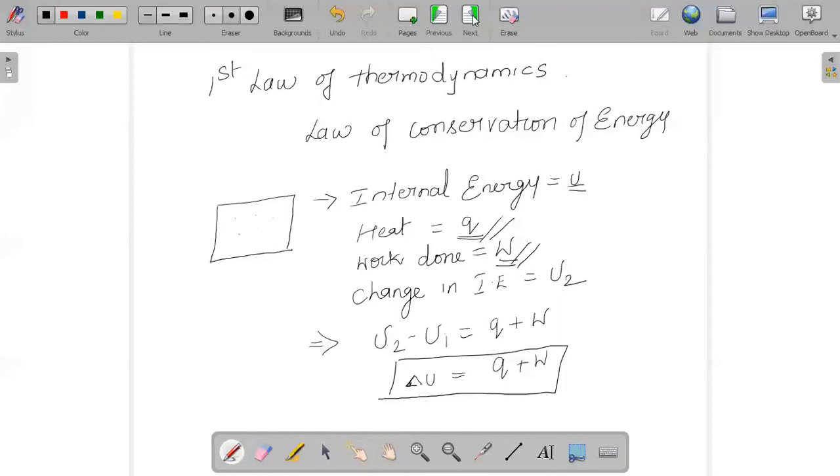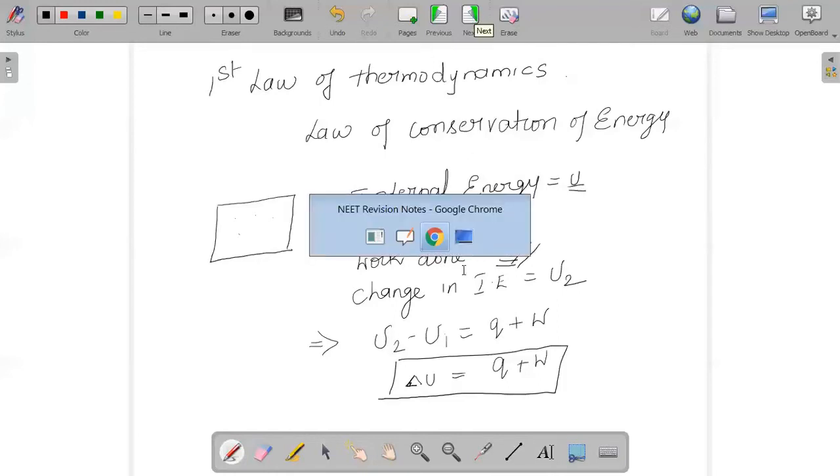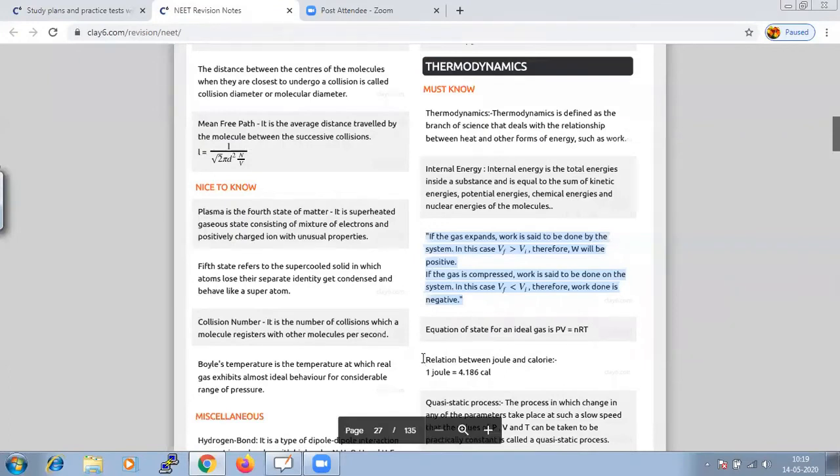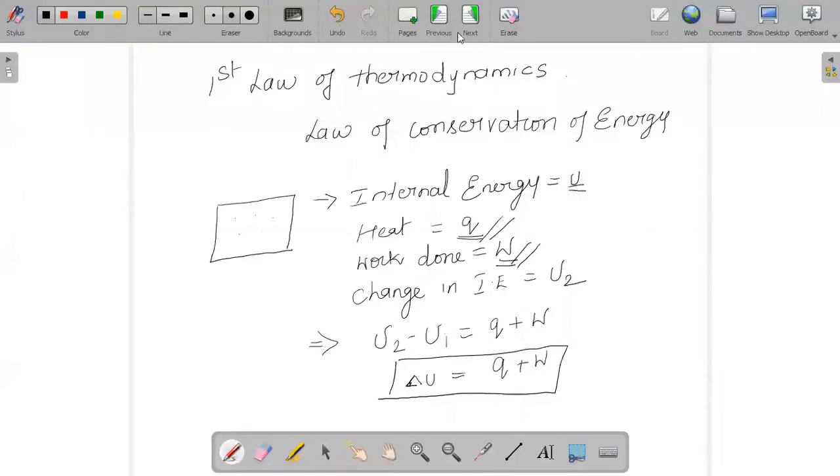It is also important to note that we have a relation between joule and calorie. This is very useful to make a note of, because we need to use this when we are solving numericals in order to convert units.